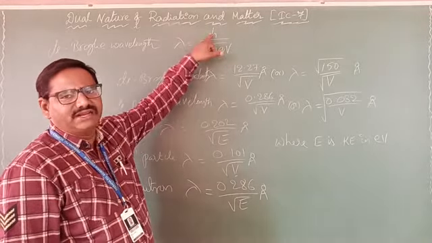For a deuteron particle, the de Broglie wavelength lambda equals 0.202 by root E, where E is the kinetic energy in electron volts, in angstroms. Similarly, for an alpha particle, we write 0.101 by root V angstroms. Similarly, for a neutron, 0.286 by root E angstroms. Clear? These are all shortcuts for the wavelengths of moving material particles.